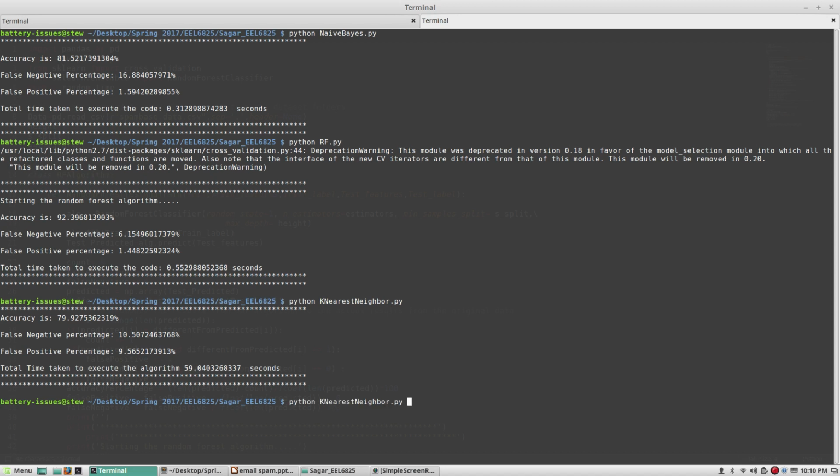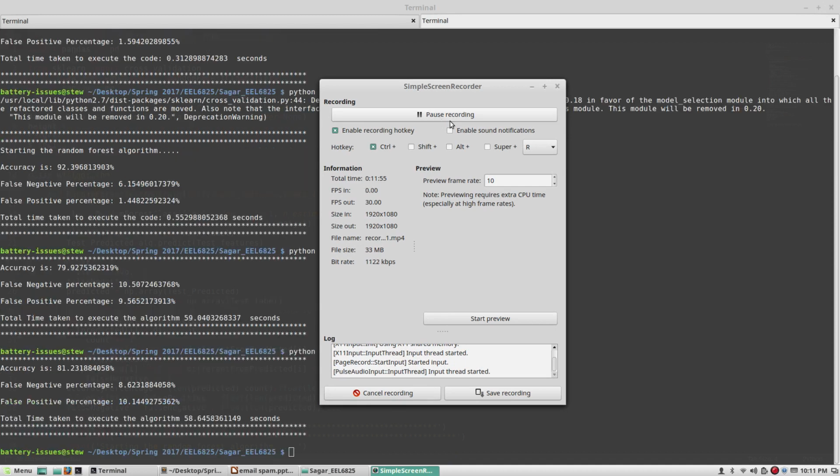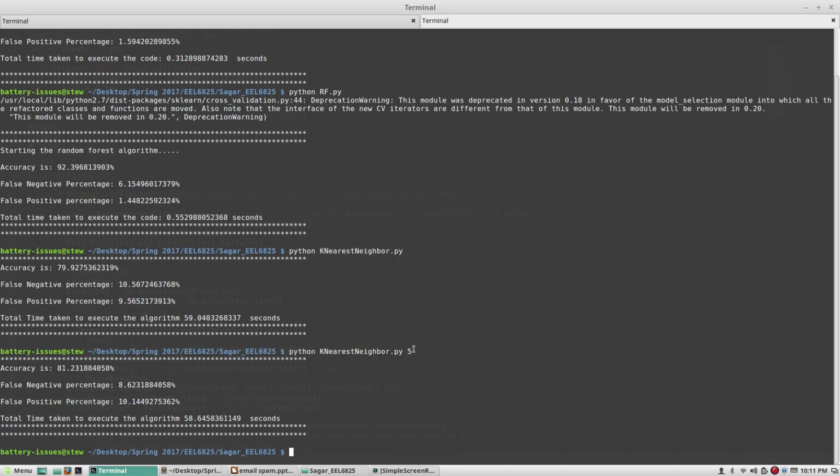Let me try to change the number of neighbors that we are considering. Suppose we are considering just 5 neighbors. Let's see how the algorithm gives us a different result for it. Here, with the number of neighbors changed to 5, we can see the accuracy has gone up by a little. It's 81% now. The false negative has gone down. False positive has increased a little, but not by much. And the total time taken to execute the algorithm is 58.64 seconds now. So we can see that this is a very slow algorithm.